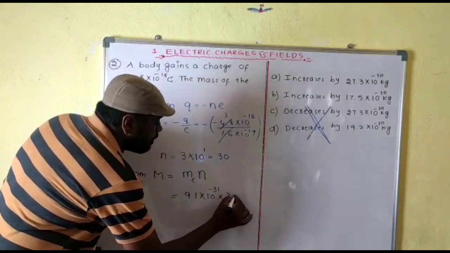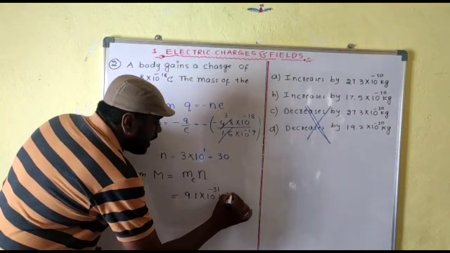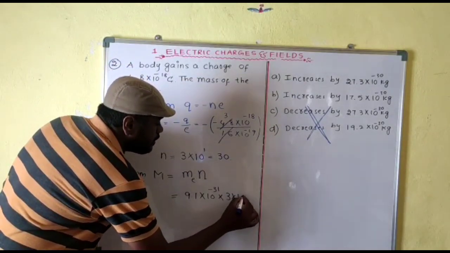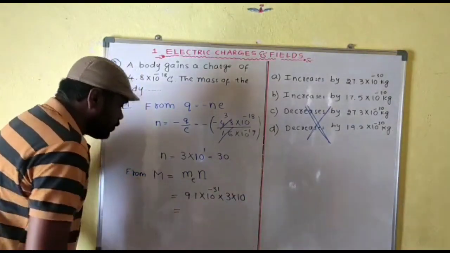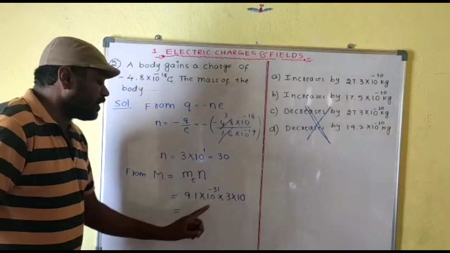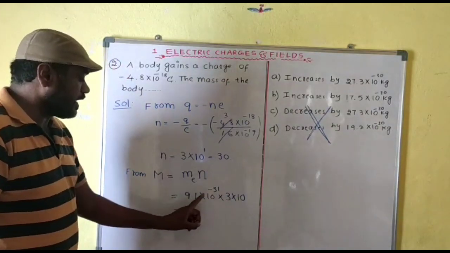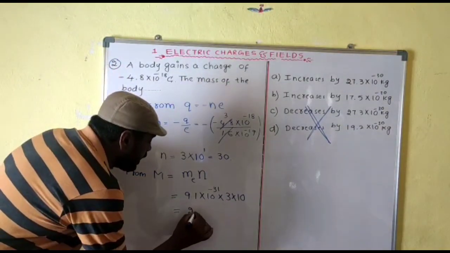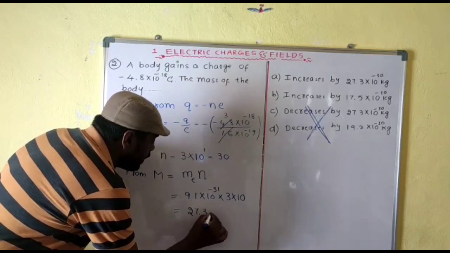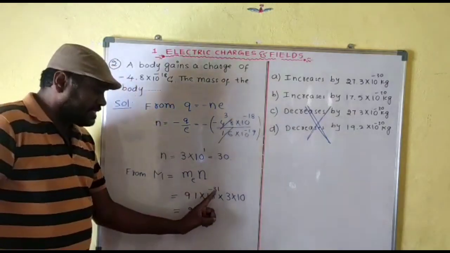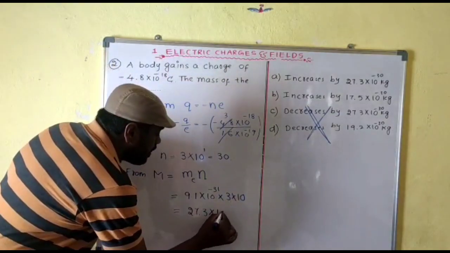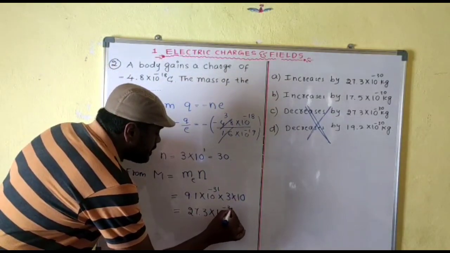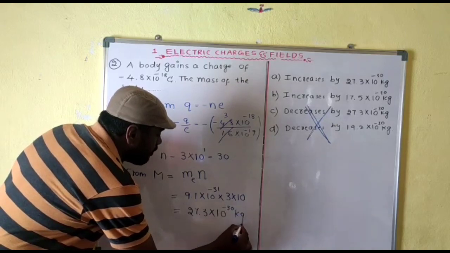Now you can simplify. I am writing 30 as 3 into 10, better to solve the problem easily. So that is equal to 9.1 into 3. 3 ones are 3, 3 nines are 27. Therefore we get 27.3 into 10 power minus 31, and with 10 power 1 it becomes 10 power minus 30 kg. This is the answer for our question.